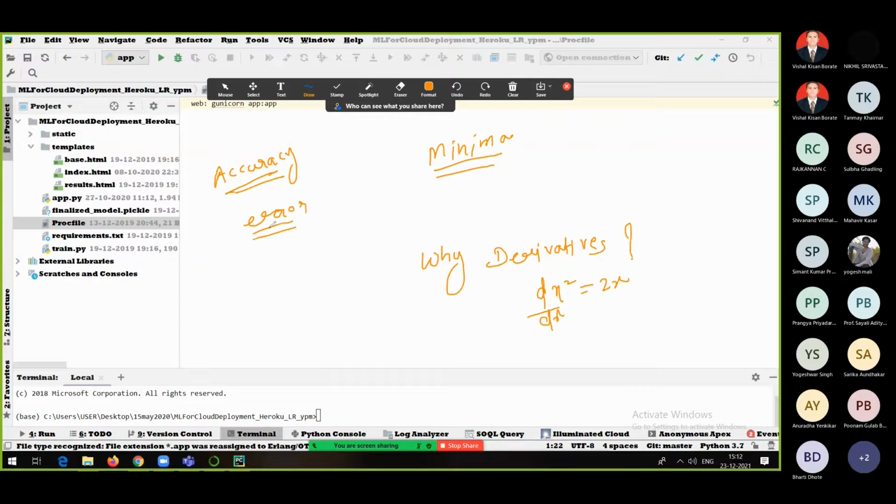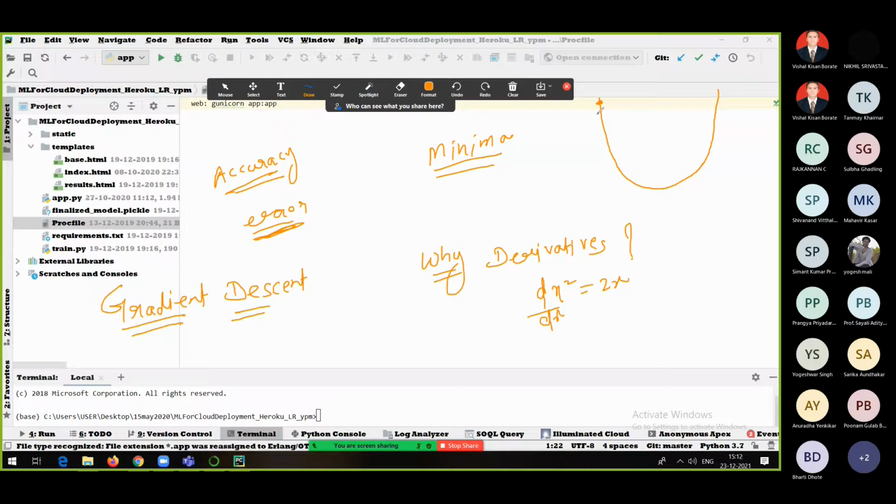And this derivative will be used in something called gradient descent method. So gradient is nothing but derivative, descent is nothing but decreasing. So we try to find the minima of the error, or residual of the error.